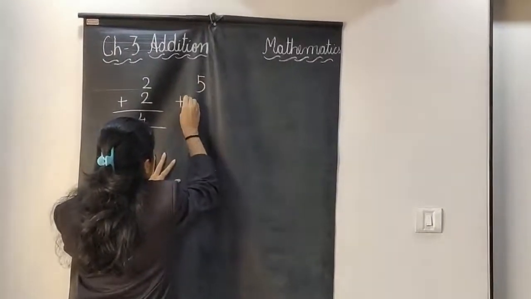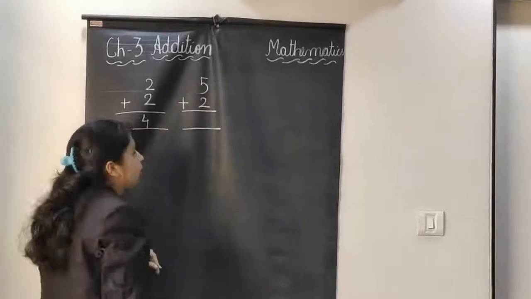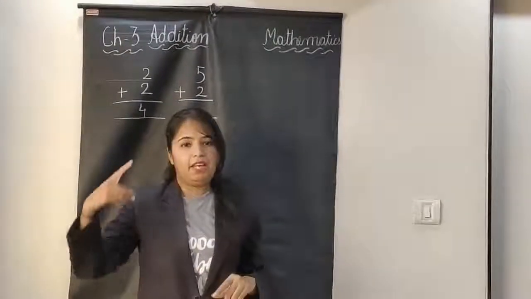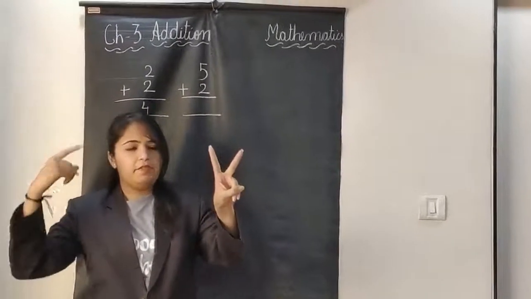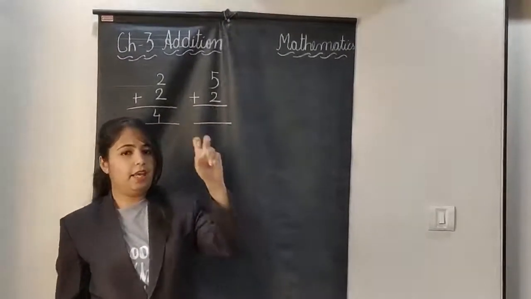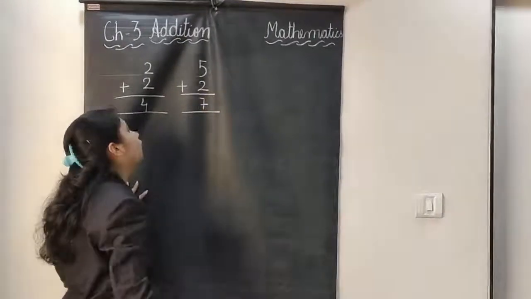Next, 5 plus 2. What are we doing? 5 in your mind, 2 on our fingers. After 5, 6 and 7. So we are writing 7, right?